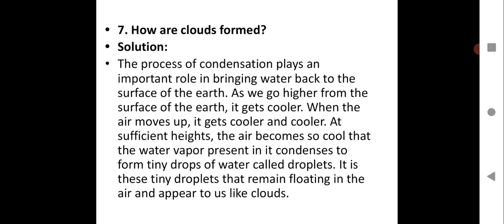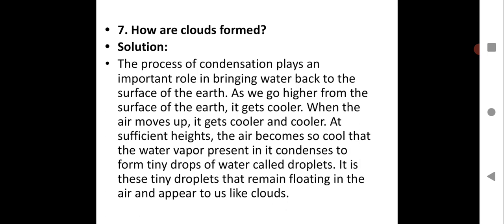Question number 7. How are clouds formed? This process I think you have done in the previous session. You must have taken down notes. You just have to write in the form of the answer over here. The process of condensation plays an important role in bringing water back to the surface of the earth. As we go higher from the surface of the earth, it gets cooler. When the air moves up, it gets cooler and cooler.